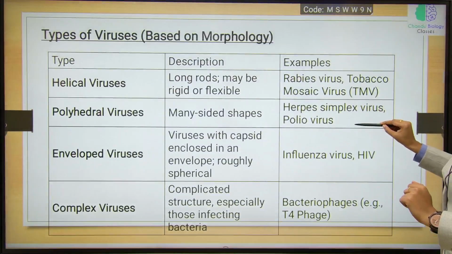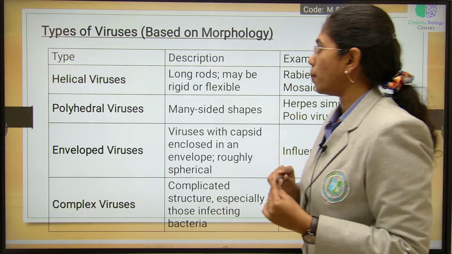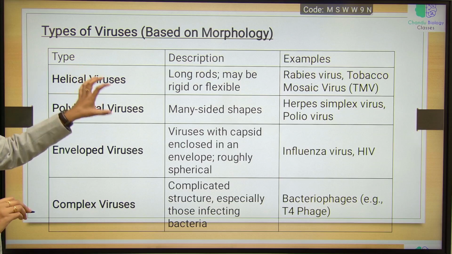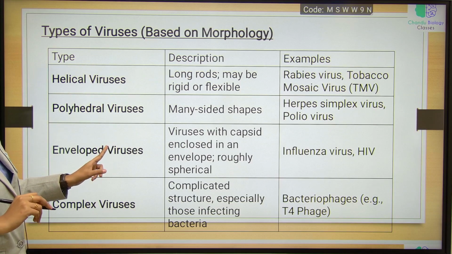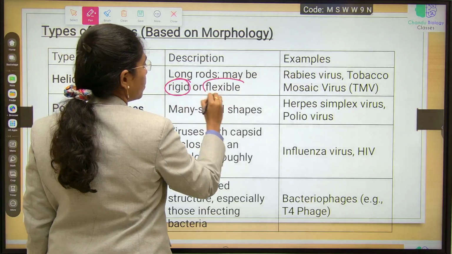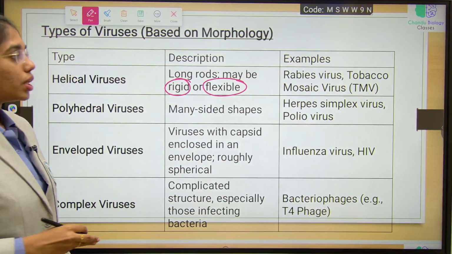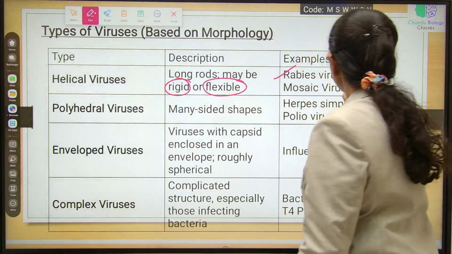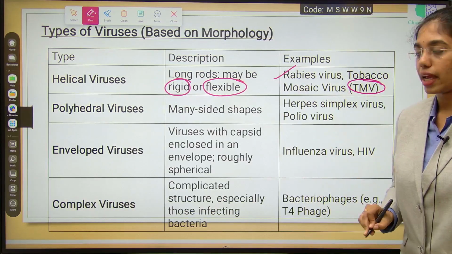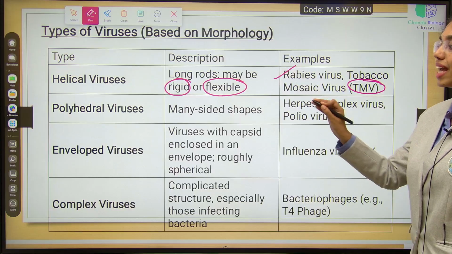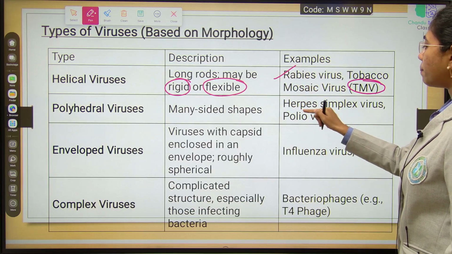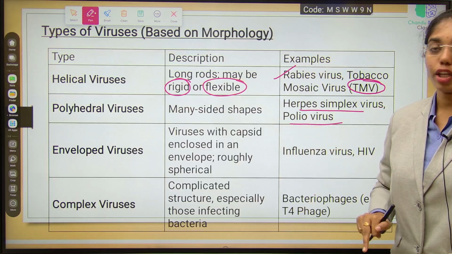Here is the complete description based on the morphology. Helical viruses are rod-shaped viruses. They are like long rods, and their structure can be rigid or flexible. Examples are rabies virus and tobacco mosaic virus. Polyhedral viruses have many different shapes, for example, herpes simplex virus and polioviruses.